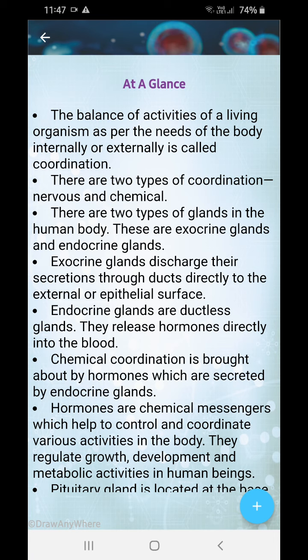They release hormones into the blood. So they do not have ducts and these have ducts. Chemical coordination is brought about by the hormones which are secreted by the endocrine glands. Now what are hormones? You must have been wondering what hormones are. They are chemical messengers which help to control and coordinate various activities in our body. They regulate growth, development and metabolic activities in our body physically, mentally and socially.